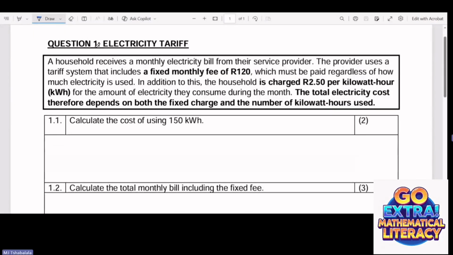Hi guys, welcome back to another session where we'll be looking at the tariffs. In this session we're going to look at the level 2 questions on tariff, which are very basic questions that I think each and every one of you needs to know and understand how to solve. Whether you're in grade 12, grade 11, grade 10, these are the questions you need to know and understand. Now we're going to get into it, guys, without wasting time.